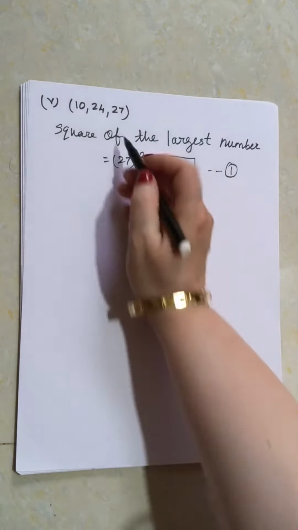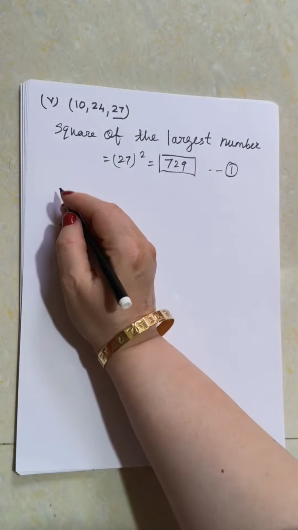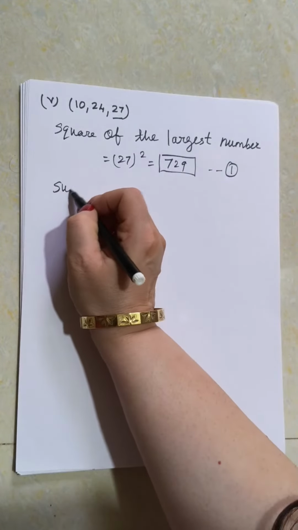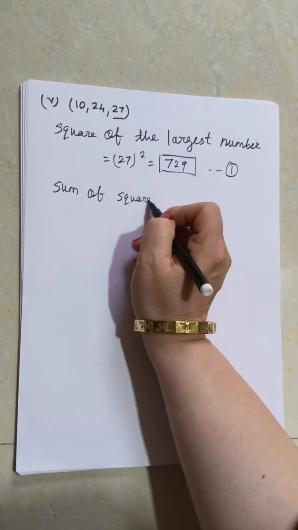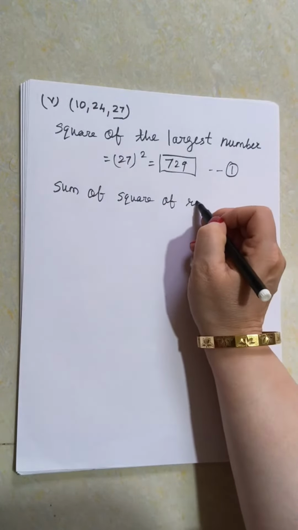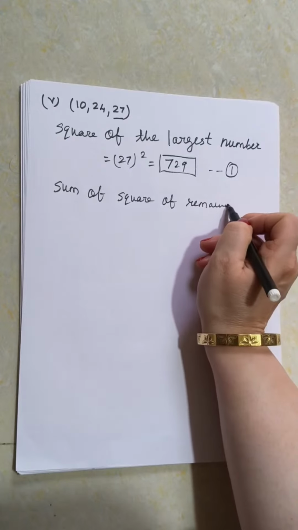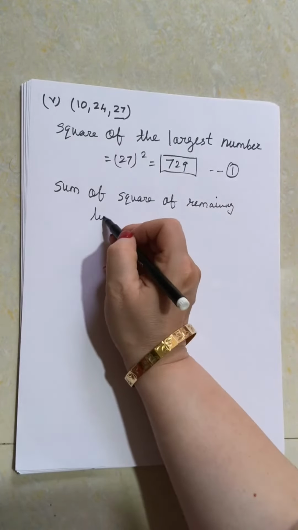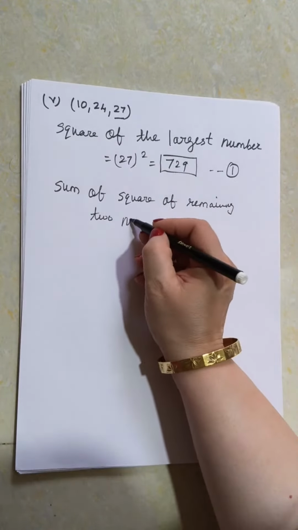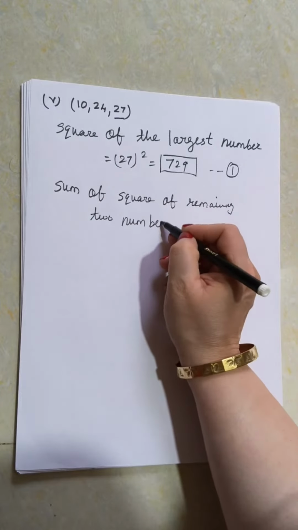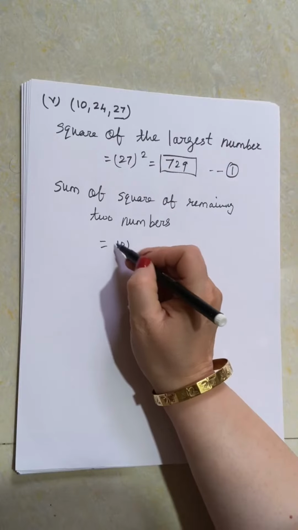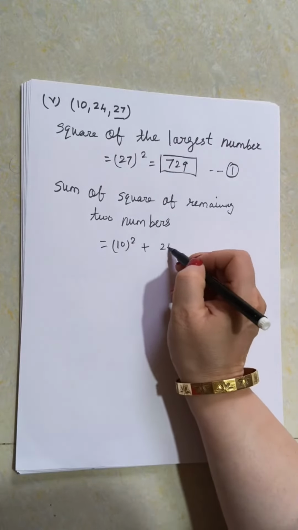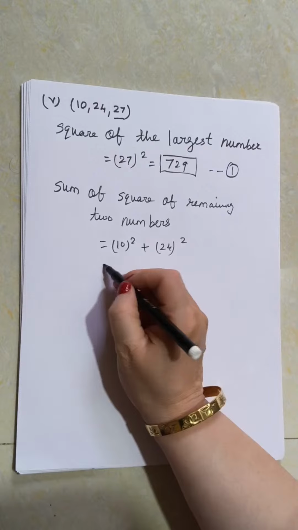Now let us take the sum of the squares of the remaining two numbers. Which are these two numbers? That is 10 square and 24 square. What is 10 square?